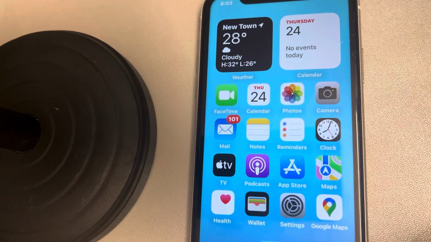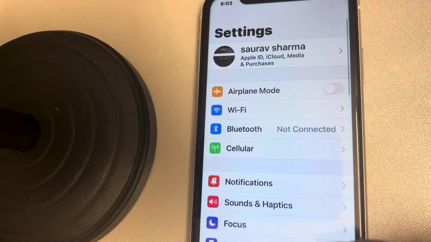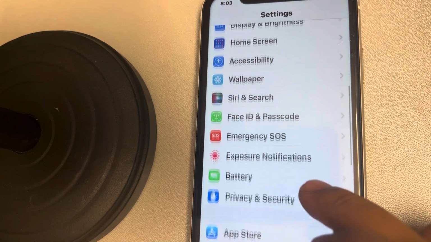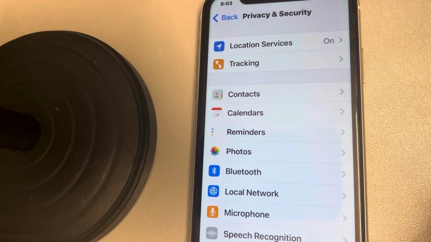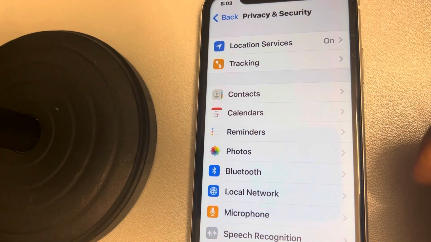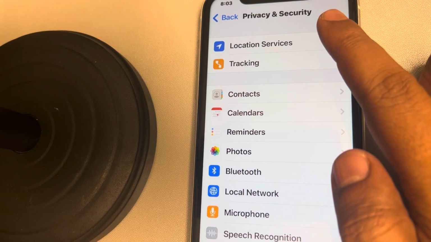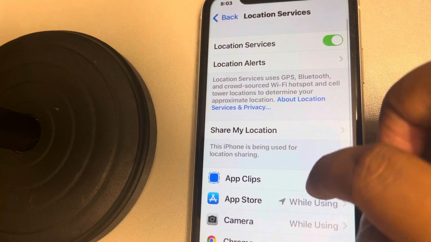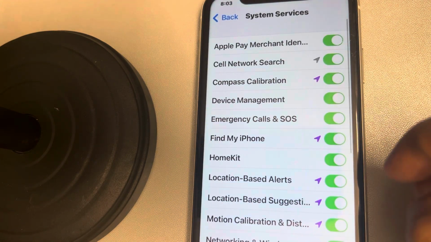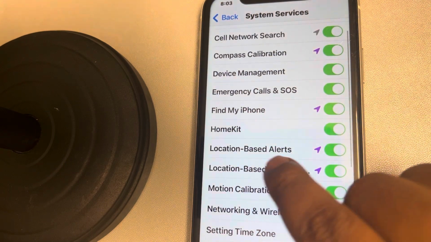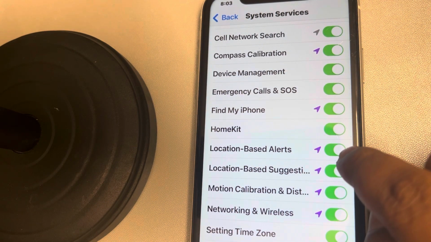If Time to Leave in Calendar is not working on your iPhone and it's grayed out, then here is the fix. The very first fix is to go to Settings, scroll down, find Privacy and Security, and tap on it. Now tap on Location Services, scroll down and find System Services, tap on it. And now make sure Location Based Alerts is turned on.